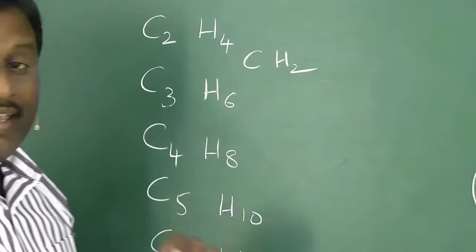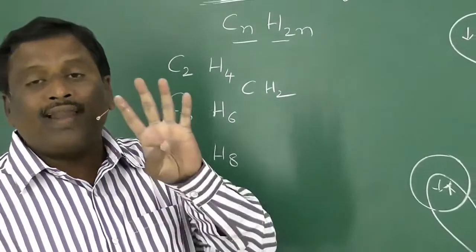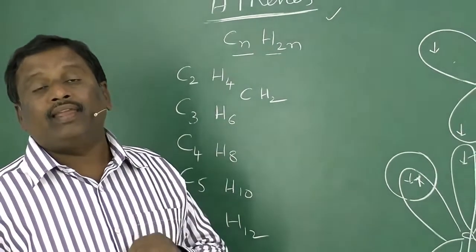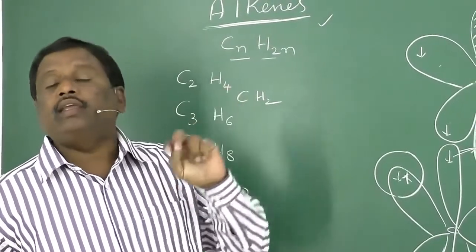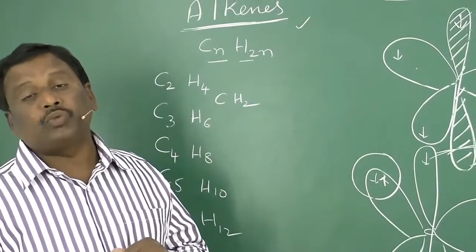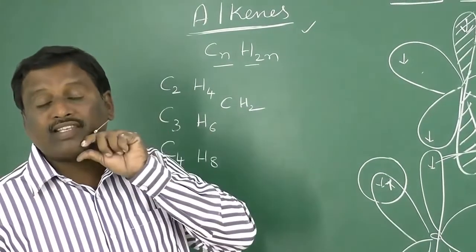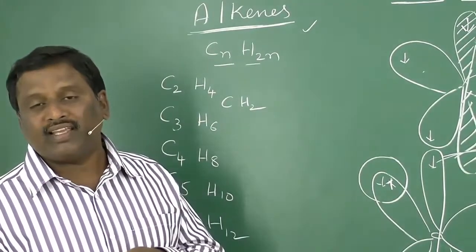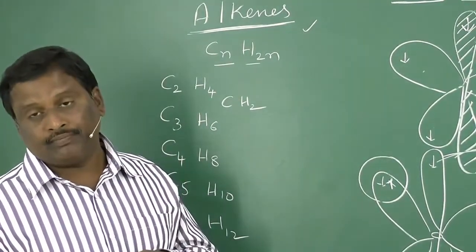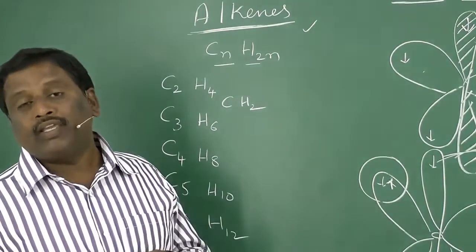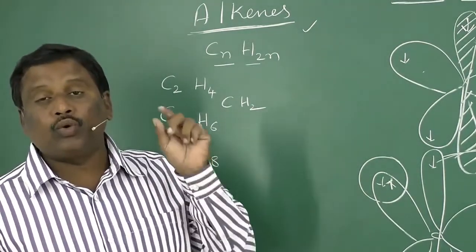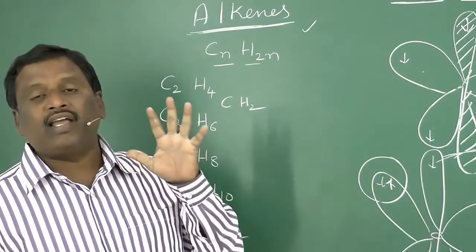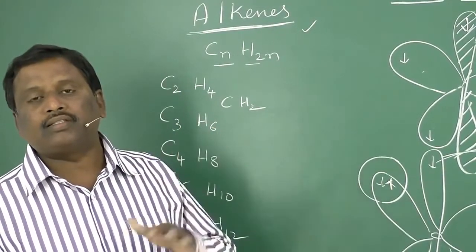Now, in alkenes, three of the four valencies of carbon were satisfied by three atoms or three different groups only, and the fourth valency was satisfied by a pi bond. That means a multiple bond, a double bond, is present here. These compounds are said to be unsaturated hydrocarbons.